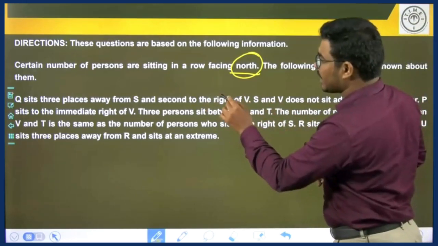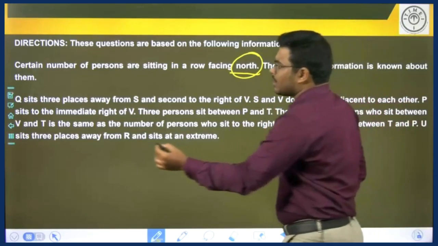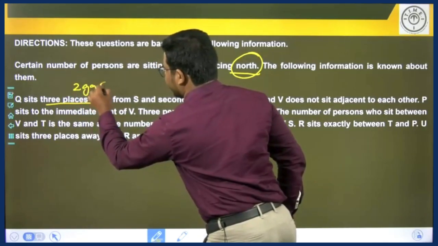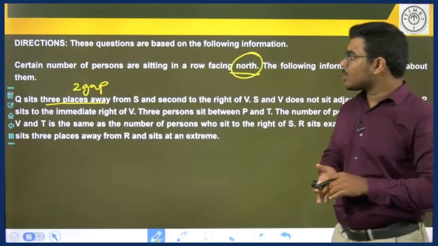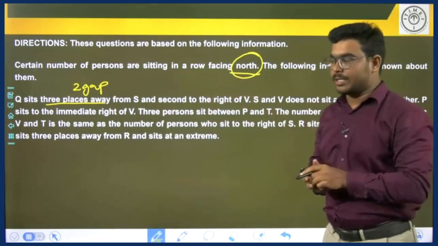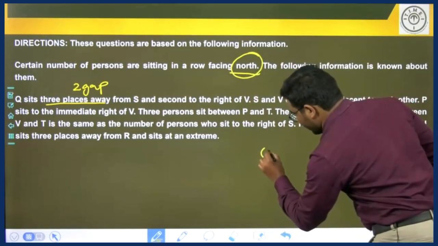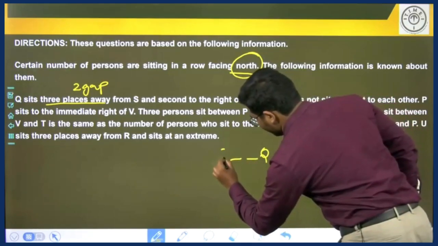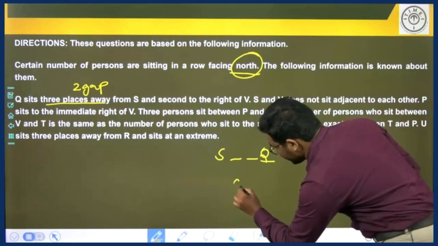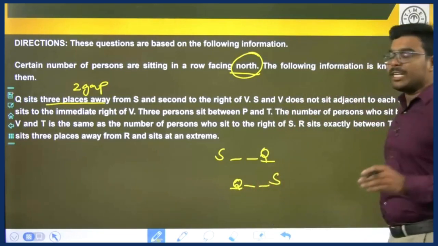Q sits 3 places away from S and second to the right of V. Here 3 places means there are 2 gaps between Q and S, and it is not mentioned in which direction Q is sitting with respect to S. So, let us consider Q is sitting to the right of S. Q sits to the right of S. And in another case, let us consider Q is sitting to the left of S. And there are 2 gaps between S and Q.